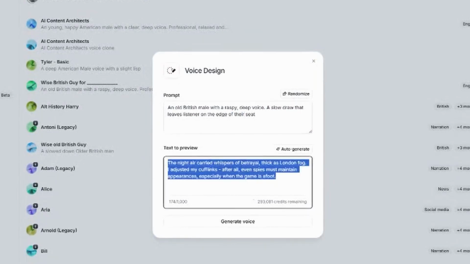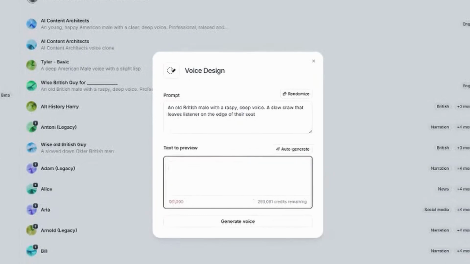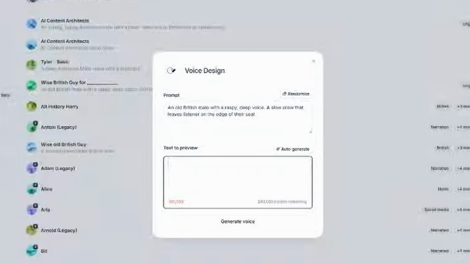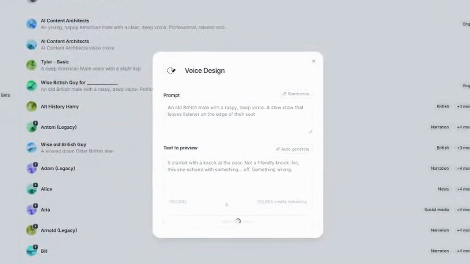For the preview text, I'm going to take the first line of this script so that I know exactly what I'm getting. And we'll have 3 options that we can choose from. After a few generations, I got this one, which will be perfect for our scary story.